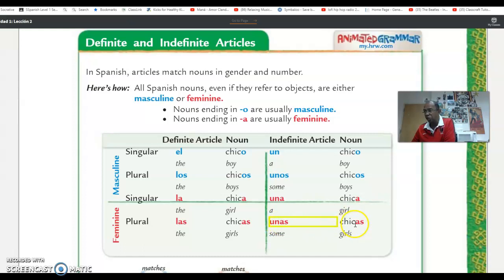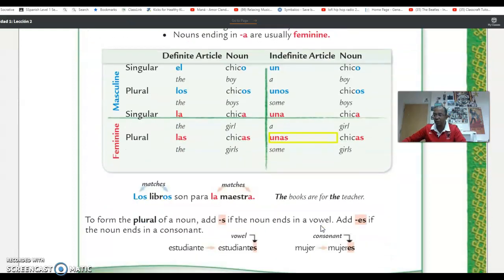Unas chicas. And that translates to some girls. Okay? Unas chicas son altas y otras son bajas. Some girls are tall and others are short. Now, here, to form the plural of a noun, you just have to add an S.